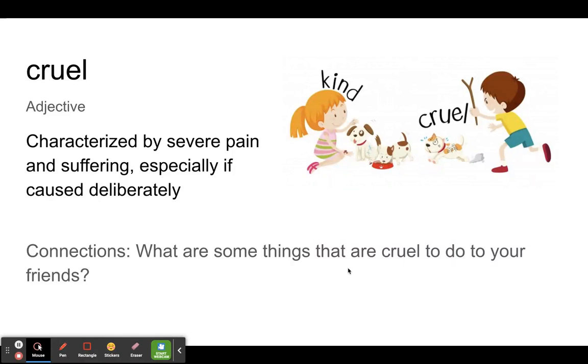What are some things that are cruel to do to your friends? It might be cruel to take your friend's lunch and eat it right in front of their face so that they watch you. It might be cruel to talk behind your friend's back and all of your friends start making fun of them. Something that causes pain, and especially if you're causing it deliberately, that is cruel.